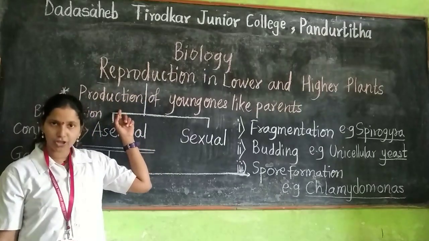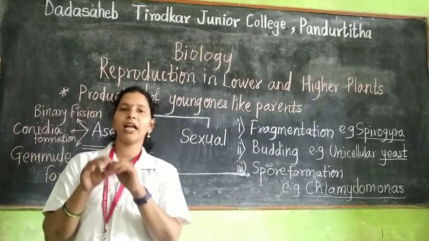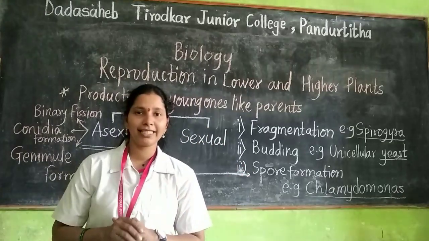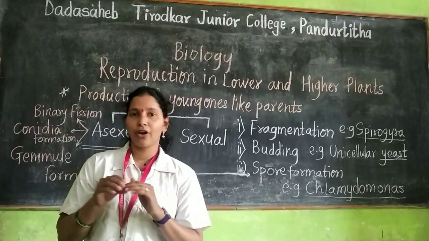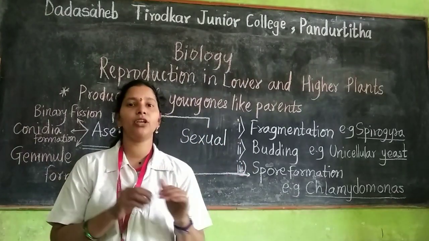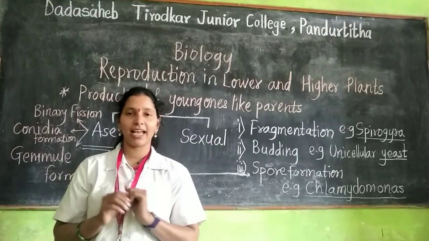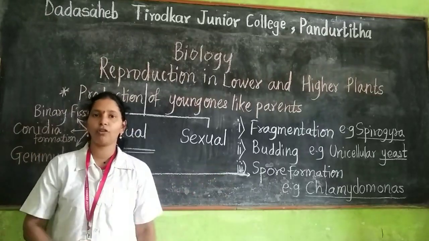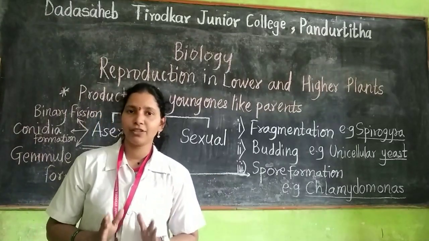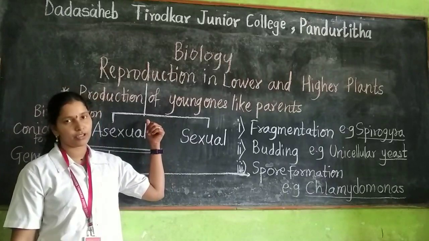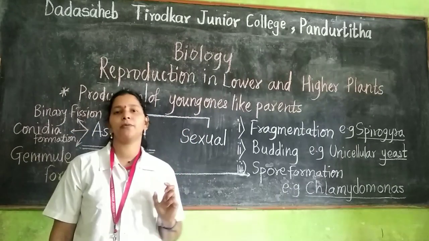Such reproduction is an essential process, which includes the continuation of a species as well as maintaining the continuity of life. Continuity of life is maintained with the help of reproduction, and hence it is an essential process.